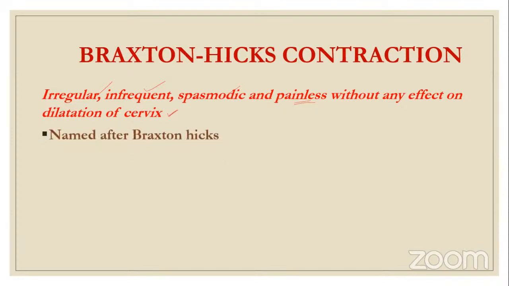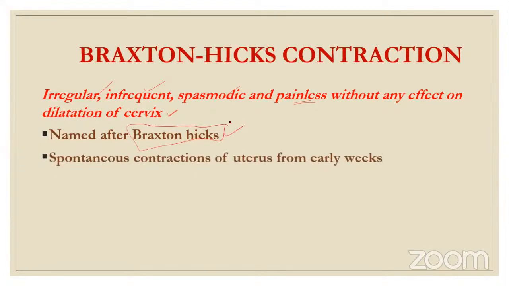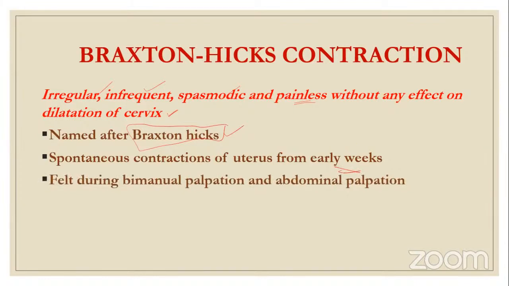Now, why the name Braxton Hicks? It was Braxton Hicks, this person, who told about this entity. What are these? These are spontaneous contractions of the uterus, which occur in the early weeks of pregnancy and are felt during bimanual palpation and abdominal palpation. When you see it is felt during bimanual and abdominal palpation, that means only during examination. The pregnant woman is not feeling it. She is not conscious about the contraction.